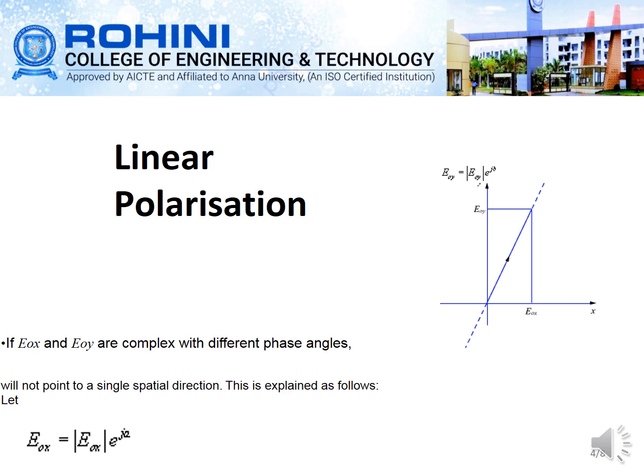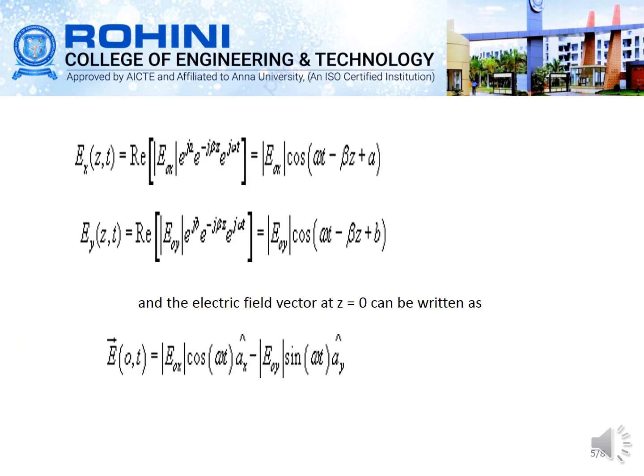So you can write this equation as E0x equal to mod E0x into e power minus j x, and in the case of the y direction, E0y is equal to mod E0y into e power j y. So from this equation you can find the Ex value and the E0y value and the electric field direction in the case of z equal to 0.